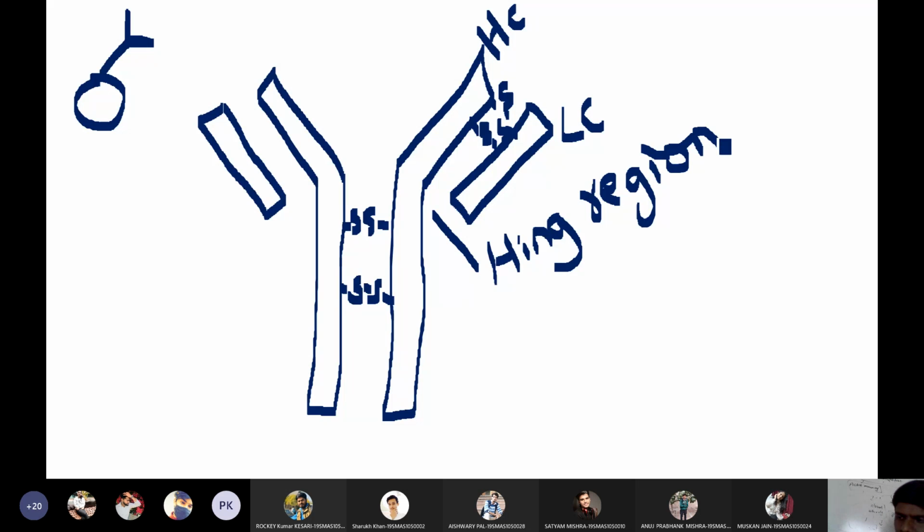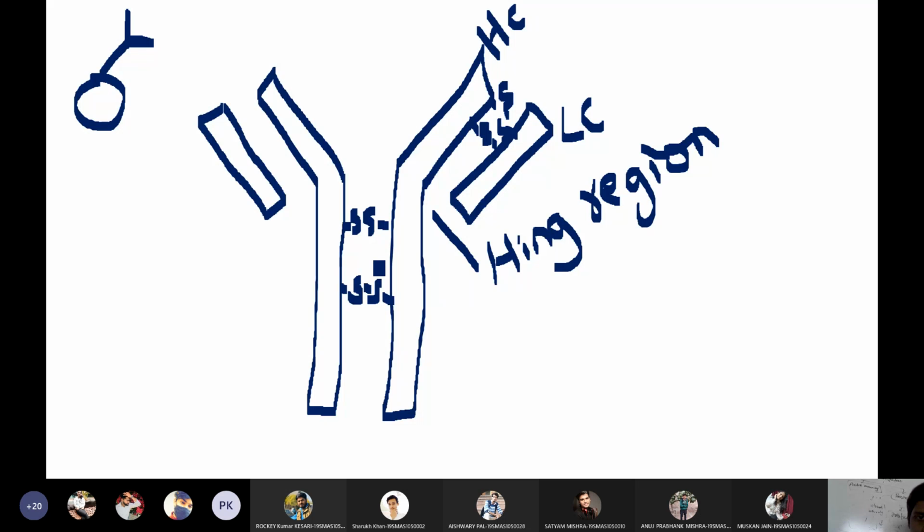So I hope everything is clear so far. Once again, the antibody has a large chain, a heavy chain, and a light chain. Both light chain and heavy chain are connected by disulfide bond, and both heavy chains are also connected by disulfide bond. Next, I will discuss the regions of each chain. Both heavy chain and light chain have certain regions. Before that, I will discuss one important thing.